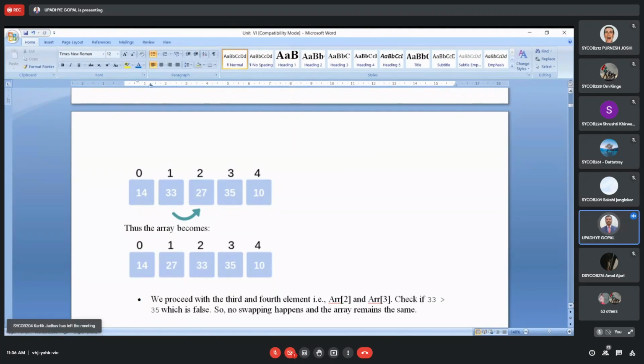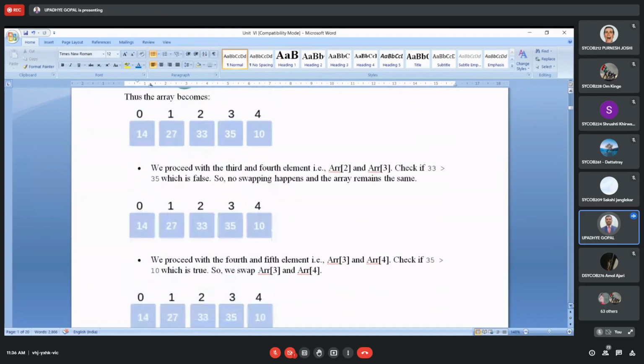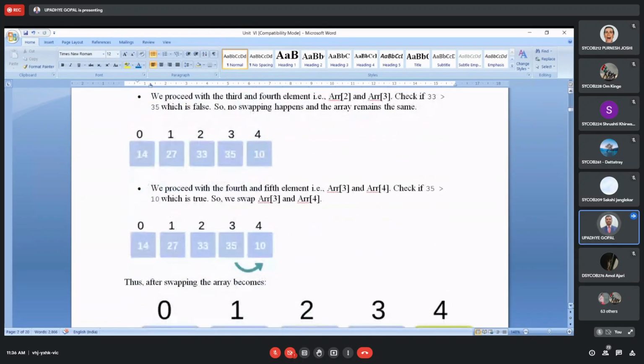We have not touched the next elements. Who are they? 35 and 10. So 33 now is the second indexed element and next are 35 and 10. Likewise, the next comparison happens with 33 and 35. 33 and 35 are already in sorted order, so there is no need of swapping, right?